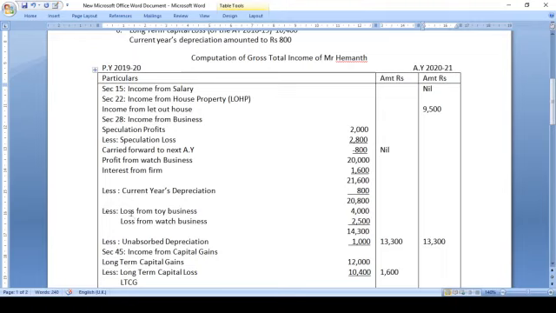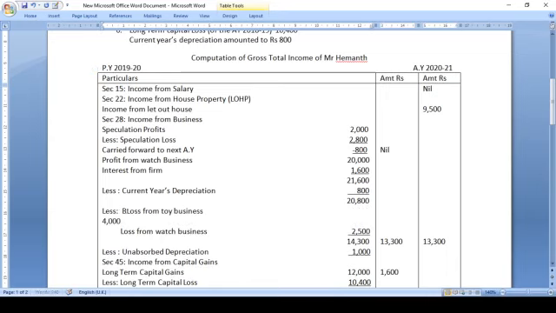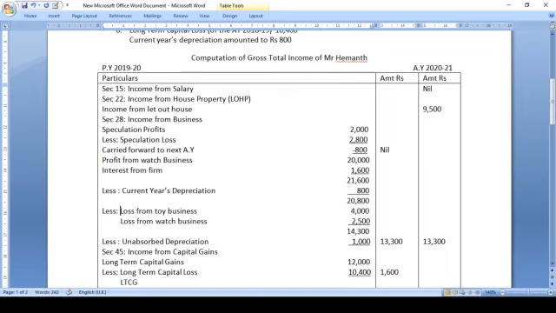Now you deduct the brought forward business loss. Brought forward loss from toy business is 4,000, you deduct that. And the brought forward loss from watch business, 2,500, deduct that, so the resulting figure will be 14,300. Deduct the unabsorbed depreciation 1,000, so the resulting figure will be 13,300 is the income from regular business. Regular business income is 13,300.